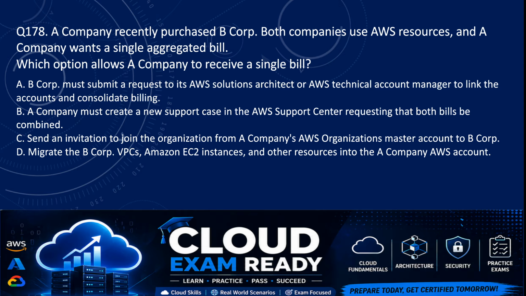Option D, migrate the B Corp VPC, Amazon EC2 instances and other resources into the A company AWS account. So the correct answer here is option C, which is send an invitation to join the organization from A company's AWS Organization's master account to B Corp.